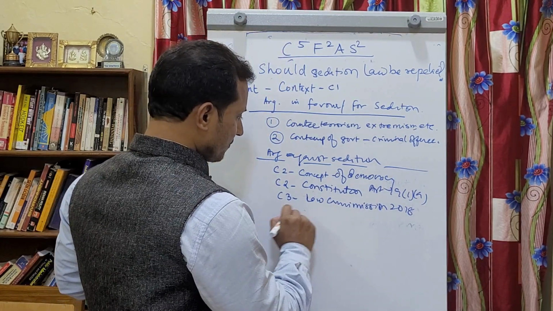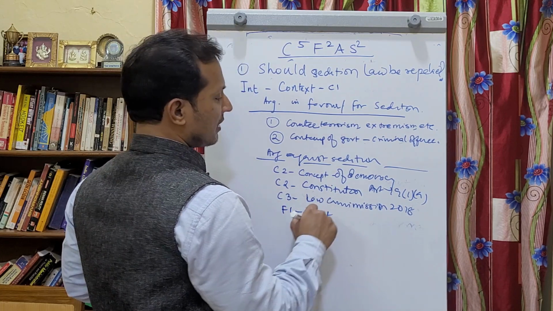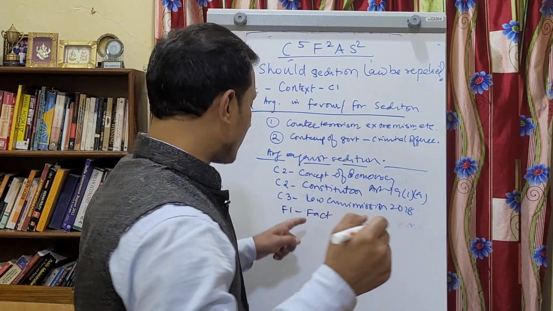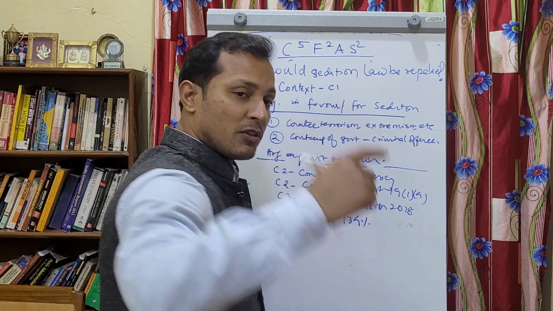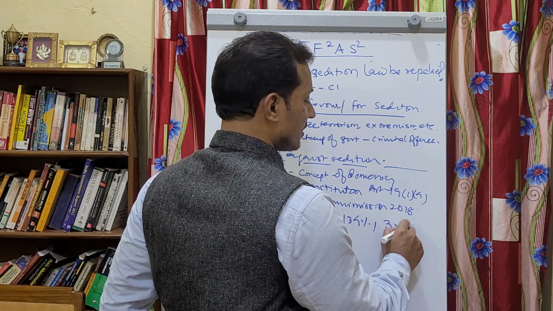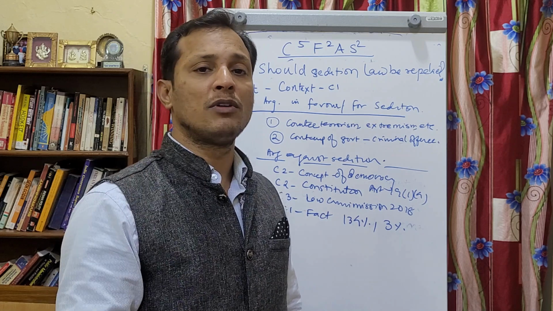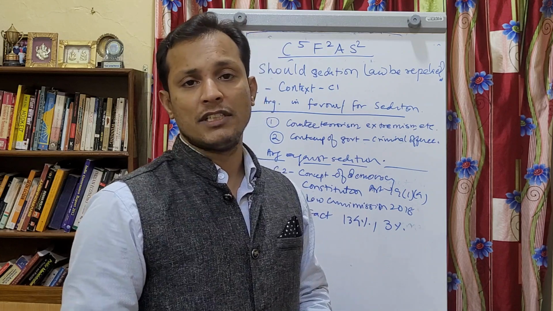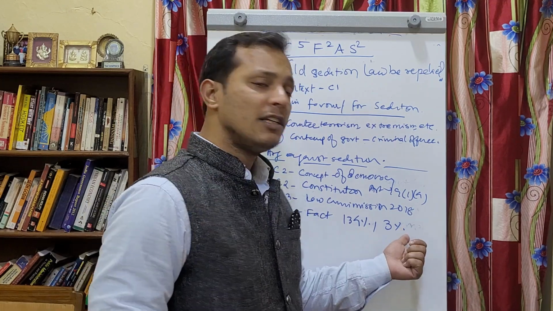Then what you have to write here is F1, we can write facts. We can write some facts to substantiate that we have to repeal this law. What is that fact? We can say that recently the number of cases has spiked. There is a 134% increase in the number of cases of sedition. Okay, that is one fact we can give. Second fact we can give, that there is only a 3% conviction rate. This means what? This law is majorly used as harassment. Most of the people against whom this law has been used were not convicted, but this entire process is like harassment for them. So that is one argument.